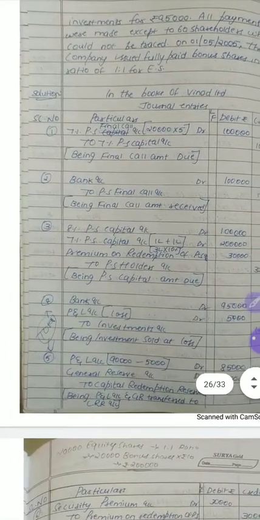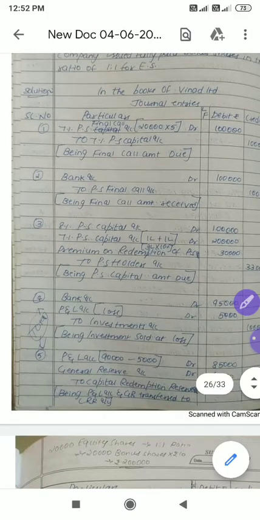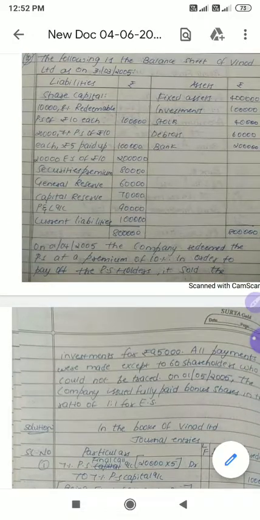Now look at here: bank account 95,000, P&L account loss 5,000, to investment 1 lakh. Even if you want, you can interchange these items. And now, we are done with step number 4.